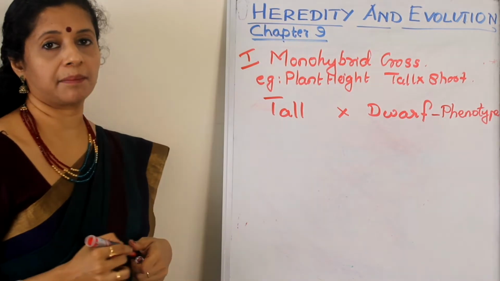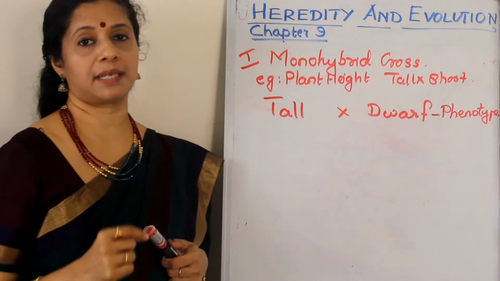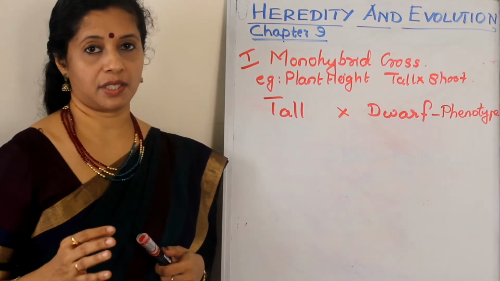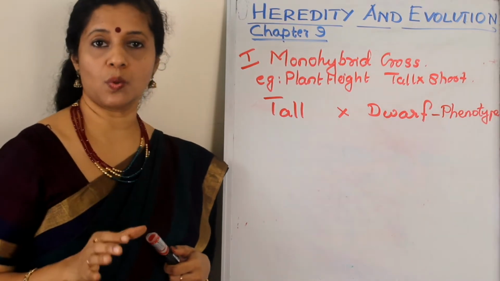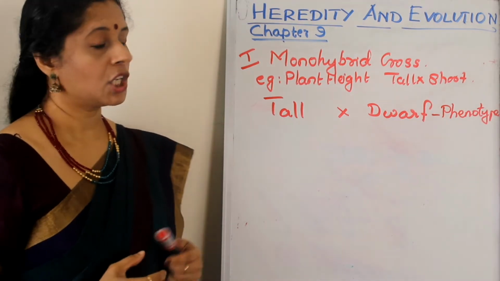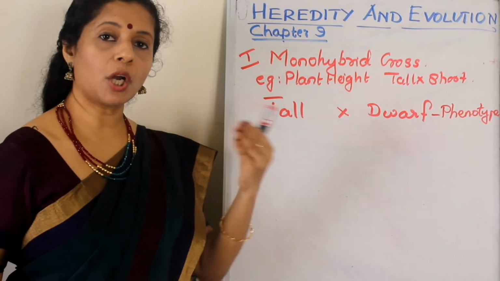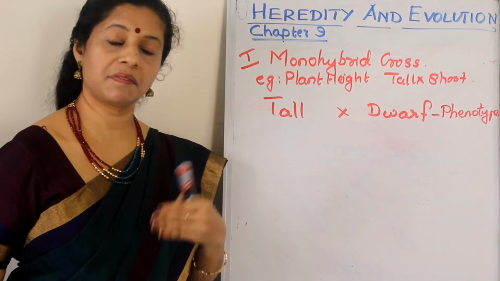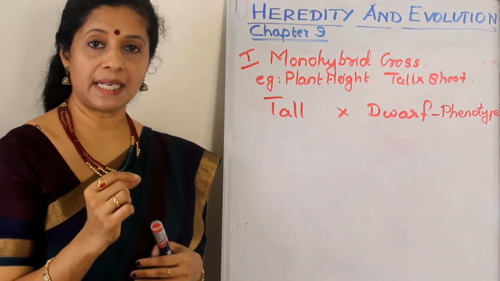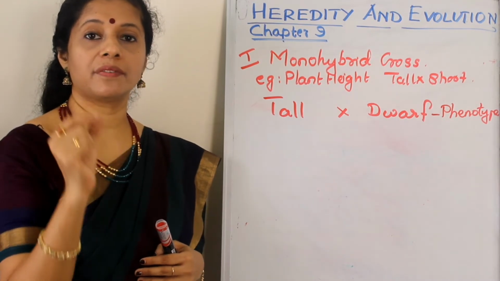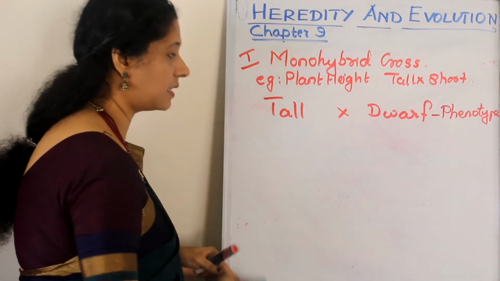How will I write the genotype? We use alphabets of the English language for writing the genotypes. But we follow a convention. You can take any alphabet of your choice, but it is always better to follow a rule to avoid mistakes. So here, when we cross a tall plant with a dwarf plant, we know that tall plants will appear in the F1, the first generation. That means tall is dominant. So we usually take the first alphabet of the dominant trait. Here it is tall. So what is the first alphabet of this?